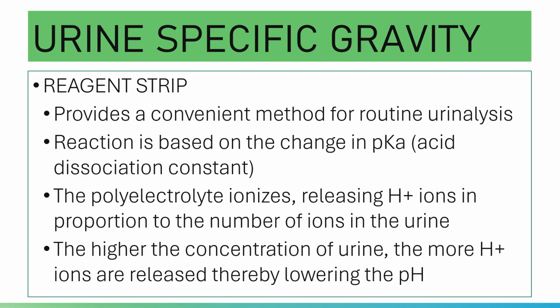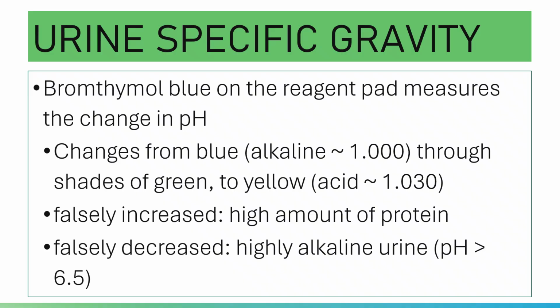So let's take a look. Bromthymol blue is the indicator embedded in the reagent pad, and it measures the change in pH.